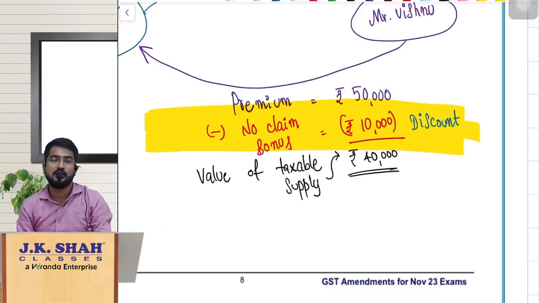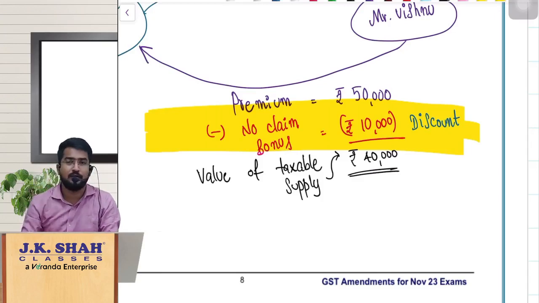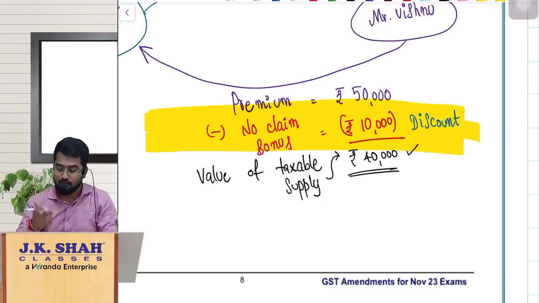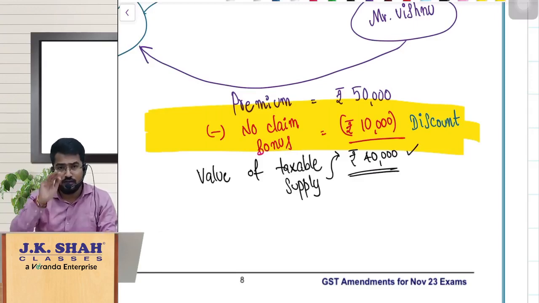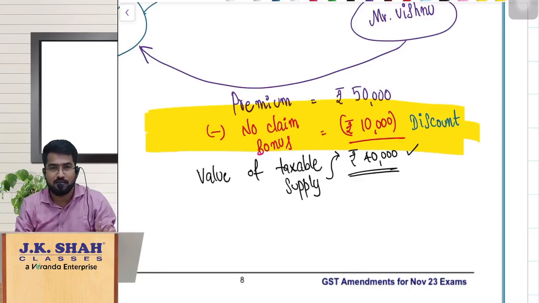Hence it should be excluded from the value of supply, that is, from the premium amount, and only the balance amount will be taxable. So here, only on this 40,000 we have to charge GST. 50,000 is the normal premium amount regularly. On that 50,000 we should generally charge GST, but here you are eligible for the no claim bonus discount, so the 10,000 discount is gone. So on the balance 40,000 the value of taxable supply will be there, and you have to pay GST on that 40,000 only. Hope it is clear.